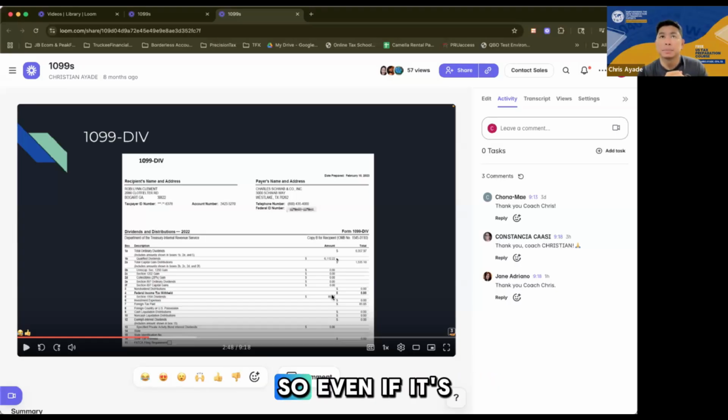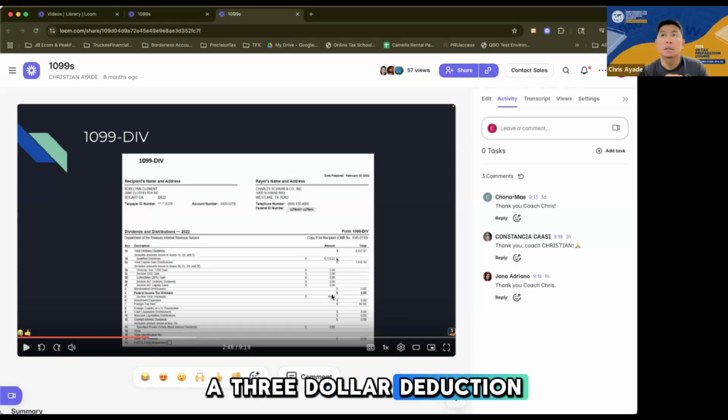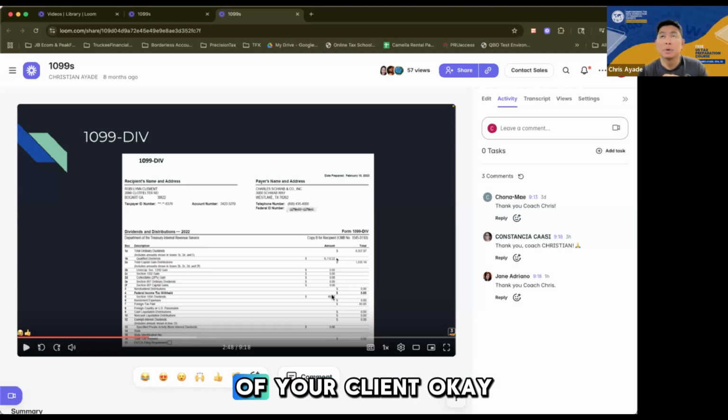So even if it's just $1, $2, $3, you still have to input that, because that is actually a $3 deduction on the tax due of your client. Okay? Clear so far? Do you have any questions? So again, don't forget to enter foreign tax credit on a 1099-DIV.